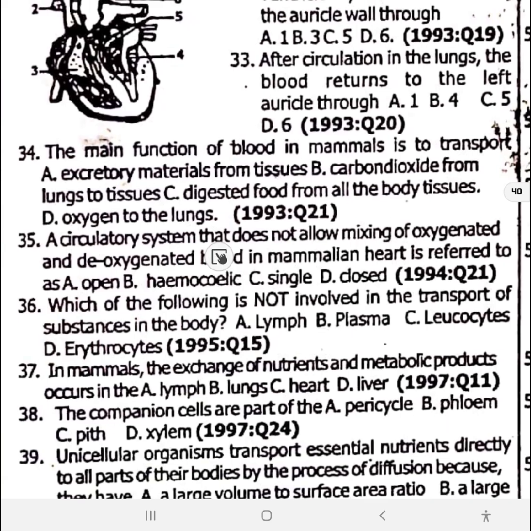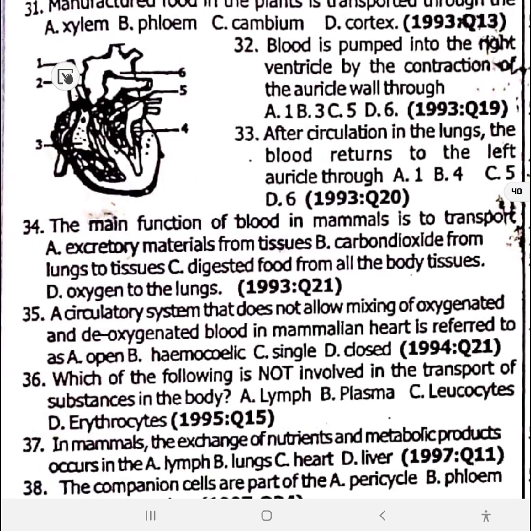Question 34. That diagram is not clear. I would have given the distance similar to the first one we took. 1 is the superior vena cava. 2 is the pulmonary artery, which takes blood from the heart to the lungs. Then next you have your left ventricle. 6 is the aorta, and 5 is your pulmonary vein. 3 is the tricuspid valve. 4 is the left ventricle.